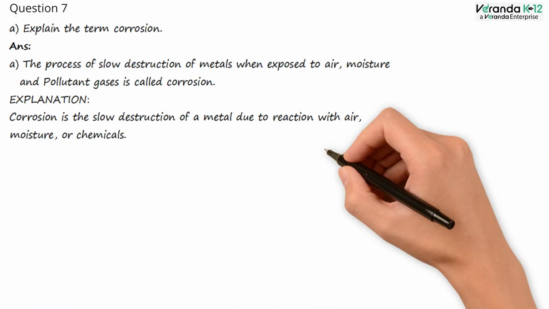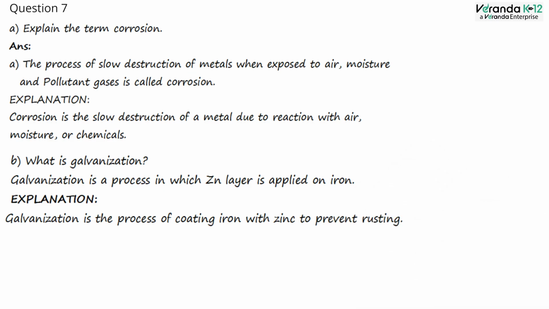Question number 7. A. Explain the term corrosion. Answer: the process of slow destruction of metals when exposed to air, moisture, and pollutant gases is called corrosion. Explanation: corrosion is a slow destruction of a metal due to reaction with the air, moisture, or chemicals. B. What is galvanization? Answer: galvanization is a process in which zinc layer is applied on iron. Explanation: galvanization is a process of coating iron with zinc to prevent rusting.